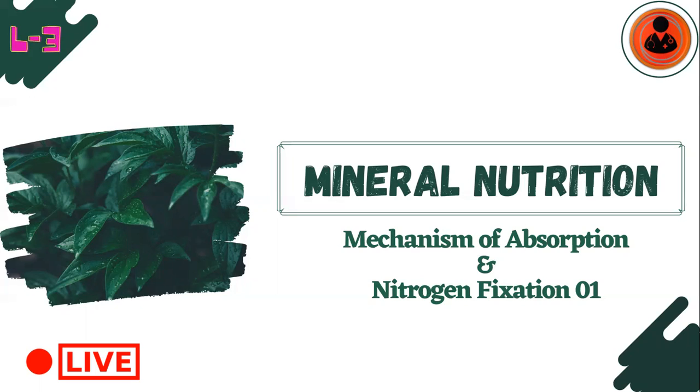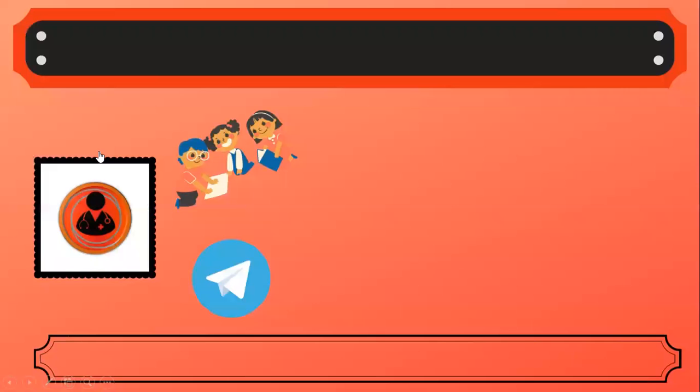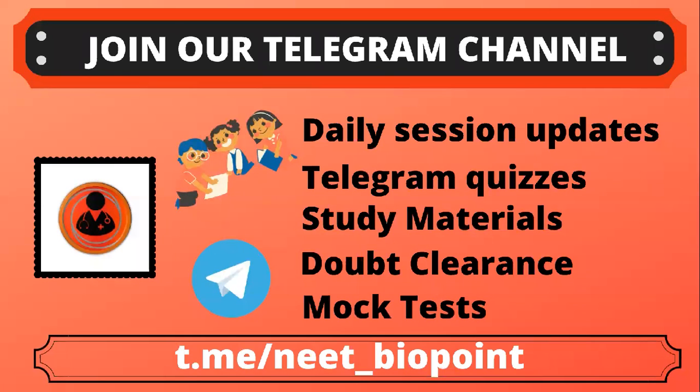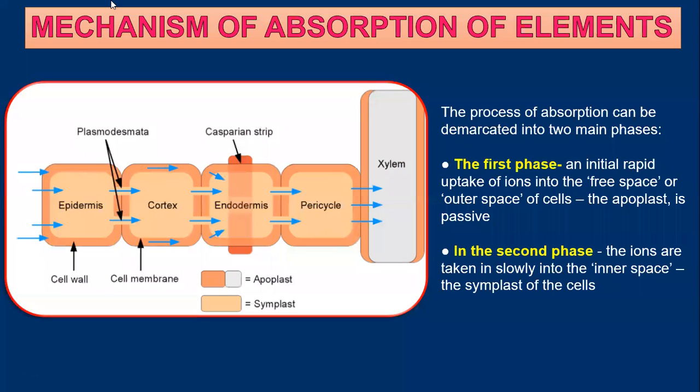Today we are going to discuss two important topics: how minerals get absorbed by the plants, and a brief idea about nitrogen fixation. So let's get into the class. The first topic that we are going to discuss today is how the mineral elements are absorbed.